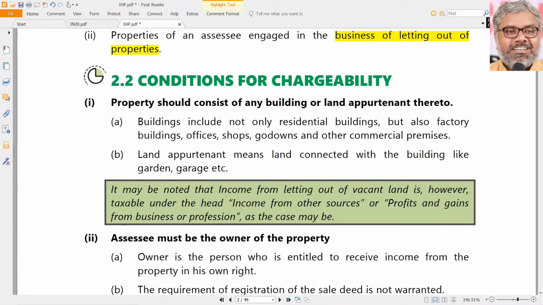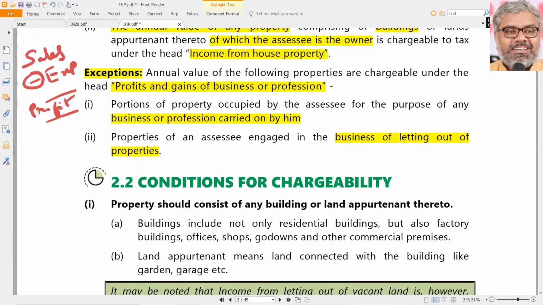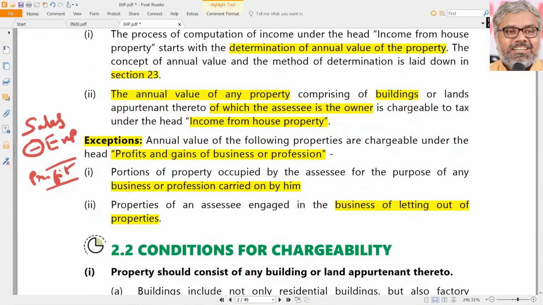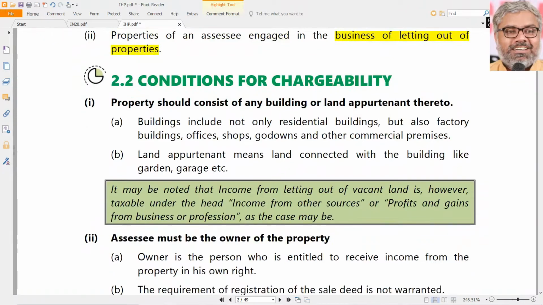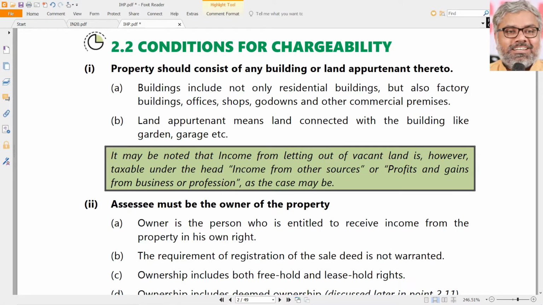Now, generic things will be there. You can quickly go through these things. Very specific and particular things, you have to remember very carefully. Generic things are what is building. What is building? Anything is building. It could be a residential building, factory building, office, shops, godown, commercial, whatever it is. Land appurtenant thereto means what? Whatever land is connected to the building. That could be like a garden, garage, etc. So the point is, property definitely should consist of a building, definitely. Vacant land, no. Vacant land is not a building. So that is the point here.